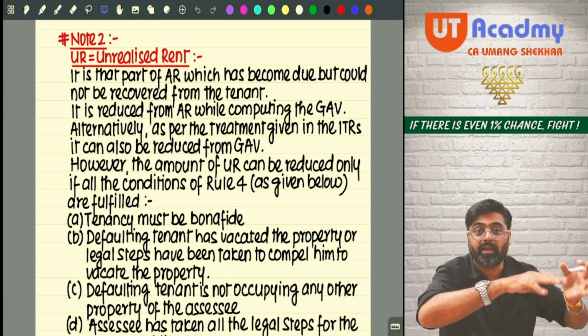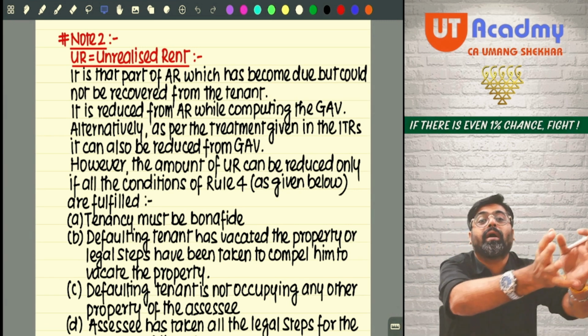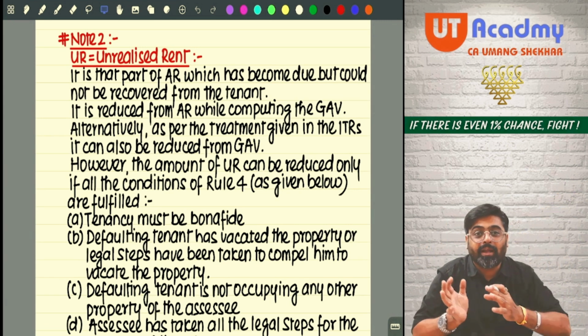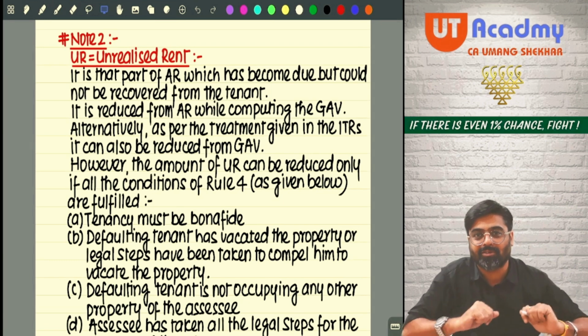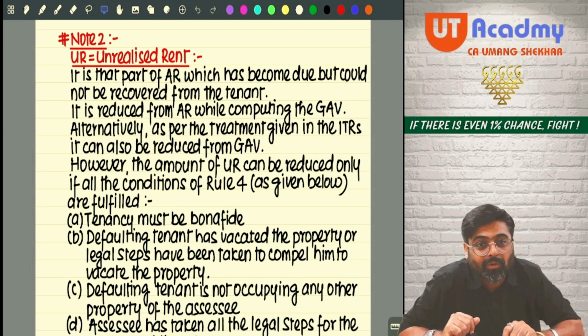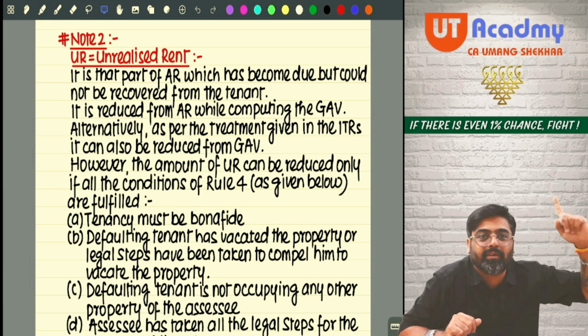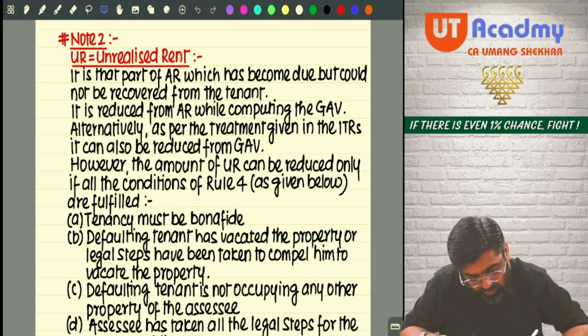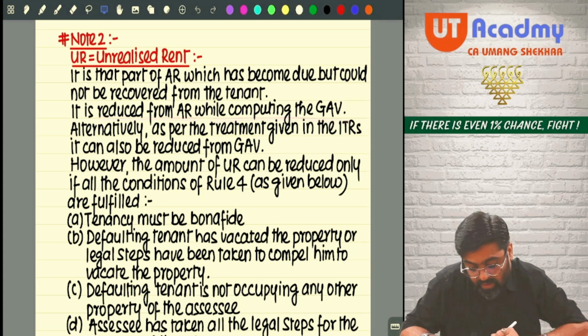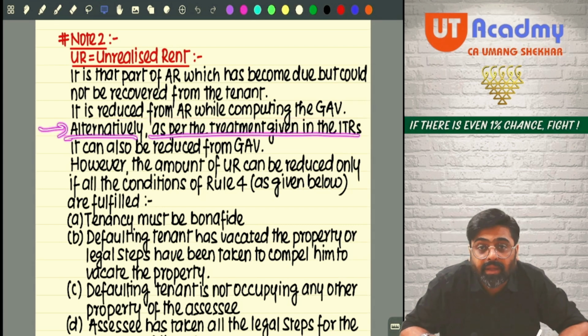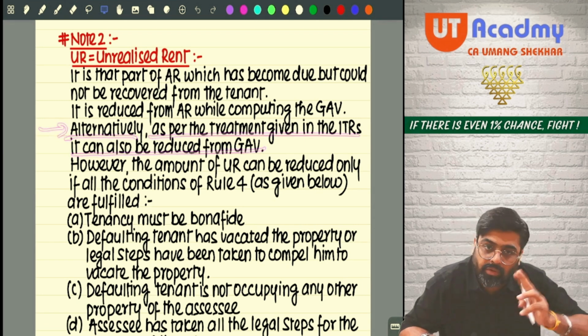You can eliminate it from actual rent, or you can eliminate it from GAV also. Where would you like to do it? It could not be recovered from the tenant. It is reduced from actual rent while computing the GAV. This is important. Alternatively, as per the treatment given in the ITRs, it can also be reduced from GAV. Both the treatments are correct.